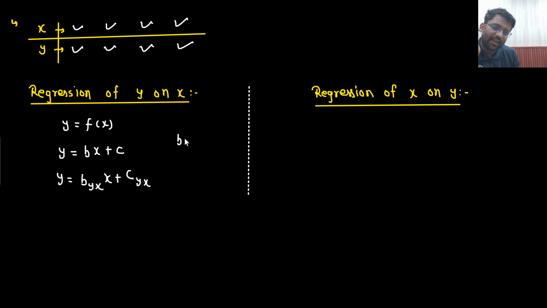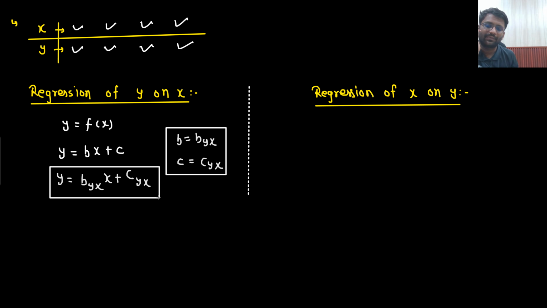So the variable b I am defining as b_yx, sorry, regression of y on x. And c I am defining as c_yx. Is that clear to you? So this is how I am defining it, and this is the equation that I will write down.